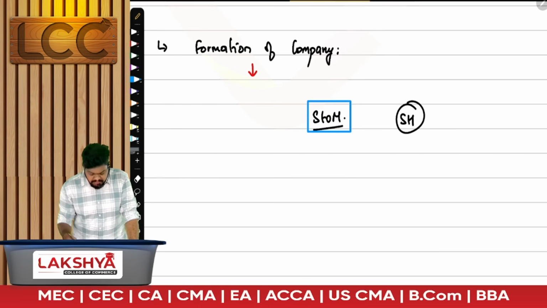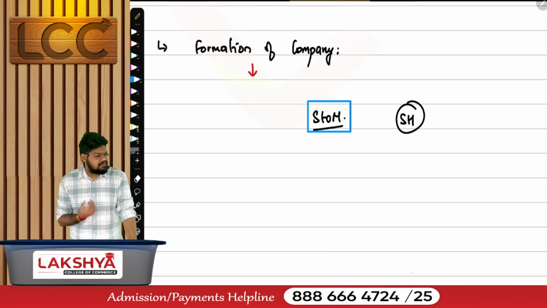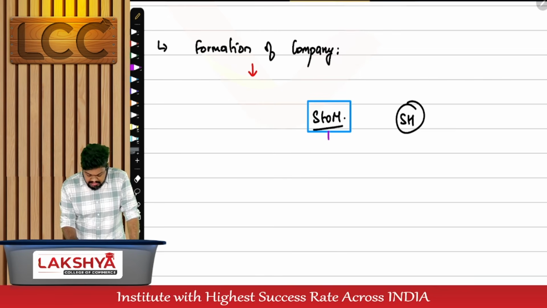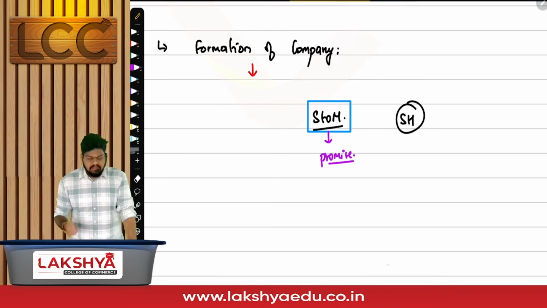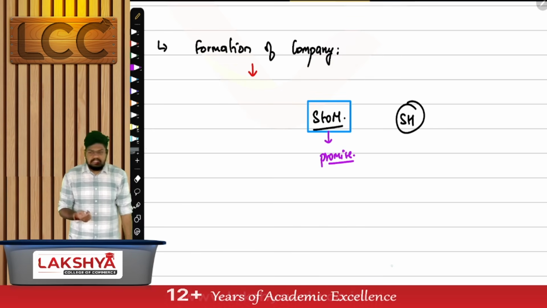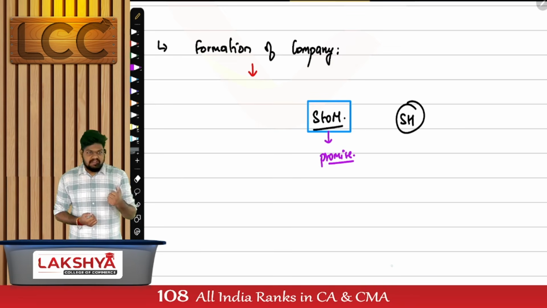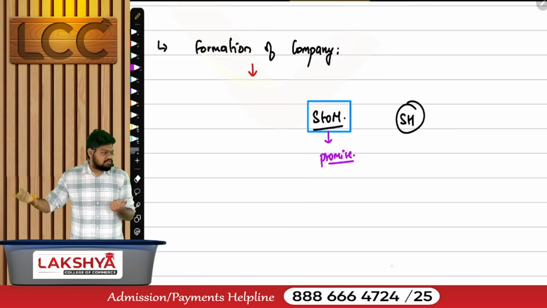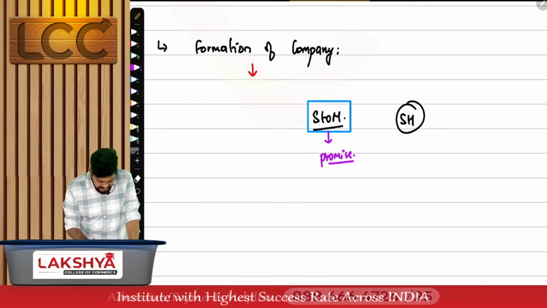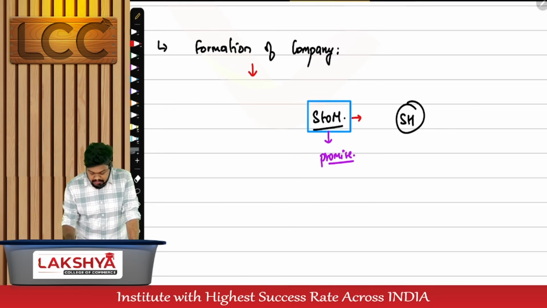What do you mean by subscriber? A person who has signed. Signed which document? Memorandum of association. This signature is made to make a promise. He has purchased or agreed to purchase, agreed to purchase when the company is incorporated. Today he has just agreed to it. When was the promise made? Before incorporation. When will he become a shareholder? After incorporation. As of now, he is called a subscriber to memorandum.